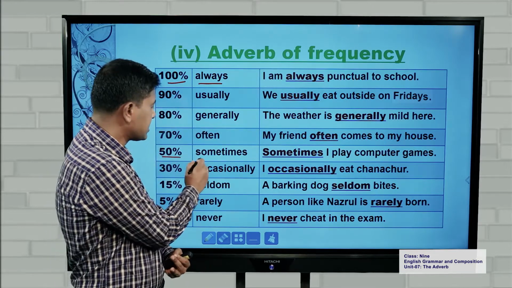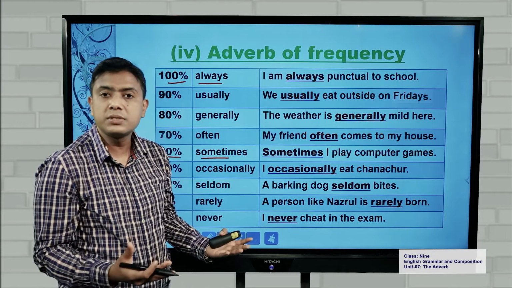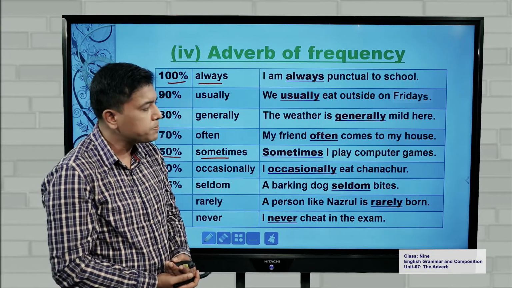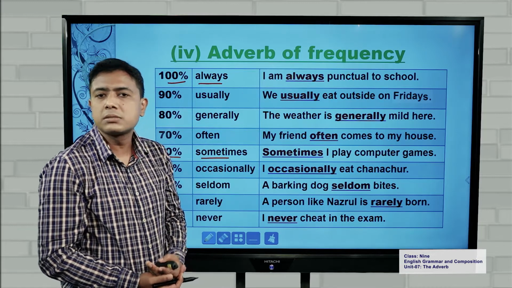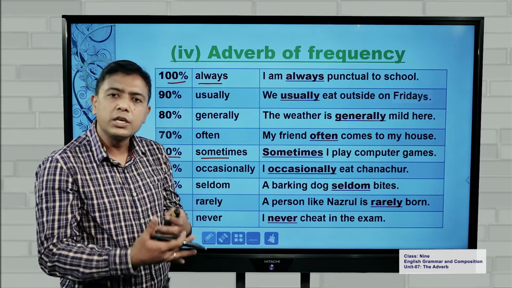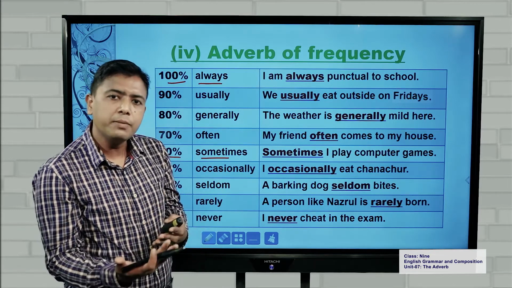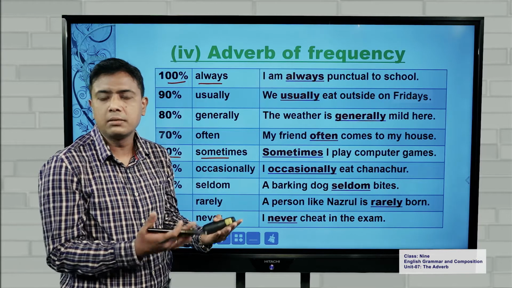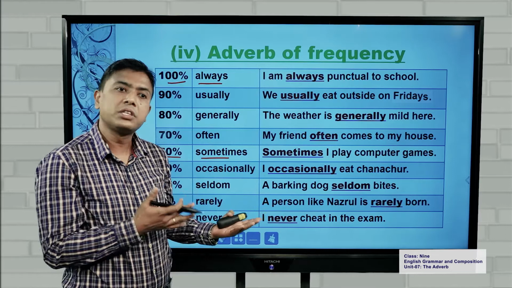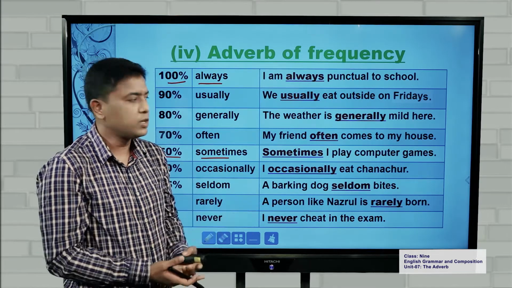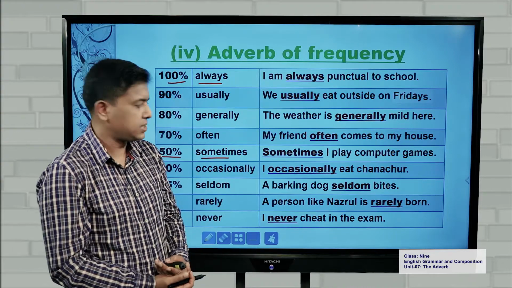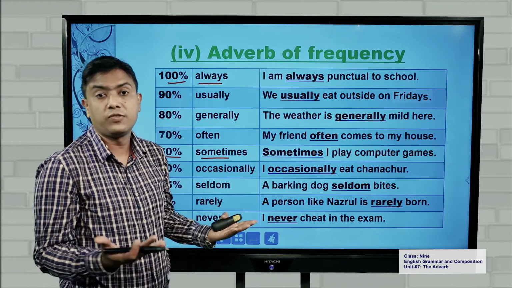Next, 50%, sometimes. So when you say sometimes, it means maybe you do, maybe you don't do. So when you say sometimes I play computer games, it means 50% of the time you play. Not exactly 50%, but you assume that you may play computer games maybe on Sunday, on Saturday you may not play, on Friday maybe you played, on Thursday maybe you didn't play. So this is how you deal with adverbs of frequency. So sometimes means maybe 50%.